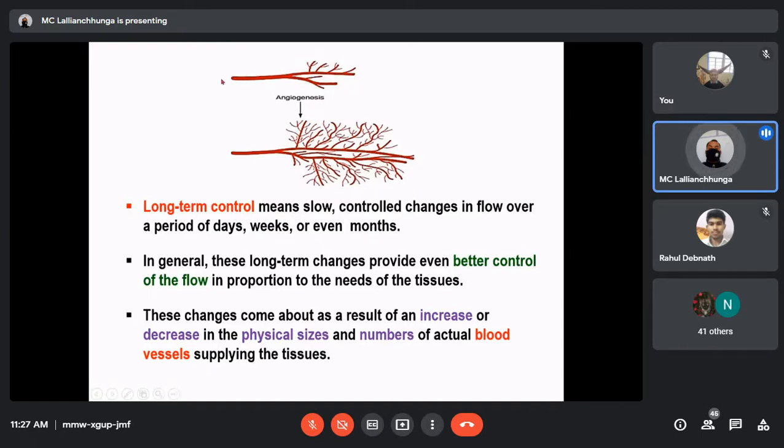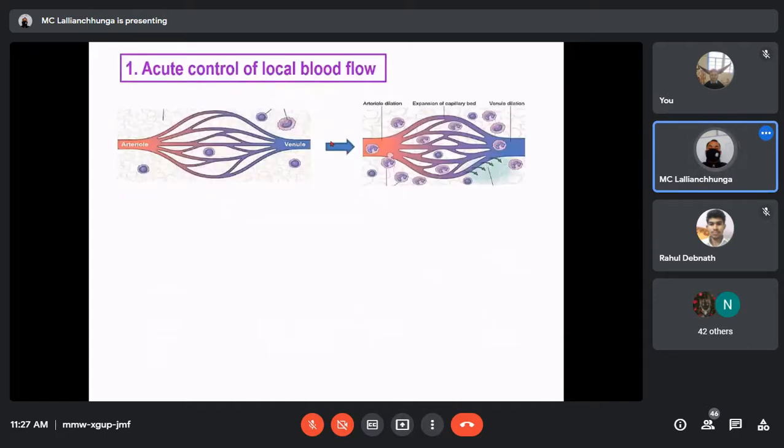Here this is the previous condition, but the tissue is in need of a constantly higher blood supply. In that condition, more blood vessels will be formed so that more blood can flow to that particular organ. So this is long-term control. It takes time. Here you see that there will be an increase in the physical size as well as the number of blood vessels supplying that particular tissue. Now let's see in more detail.